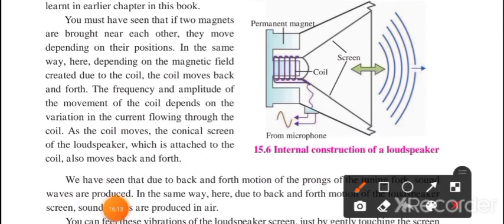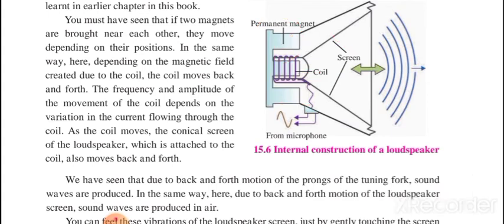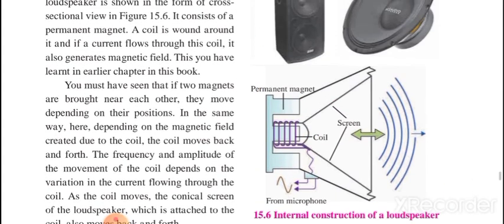This is the permanent magnet over here. This one is the coil which is attached to the magnet. An E-shaped magnet is there, and the coil is attached with the circular coil. Likewise around it we have taken the coil, and this is the screen. Through the screen the voice comes out. So this is the internal construction of the loudspeaker.